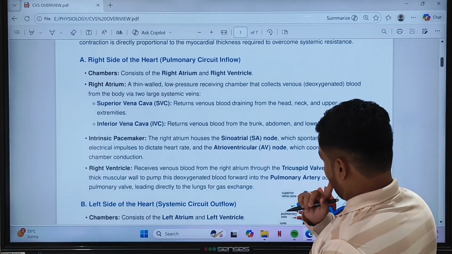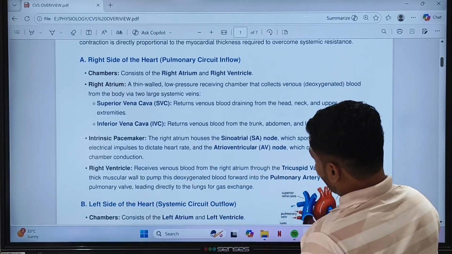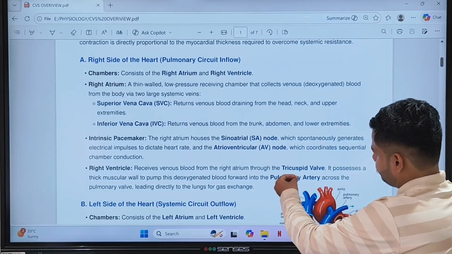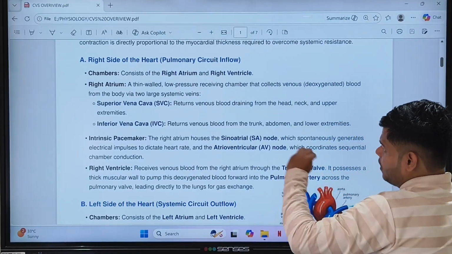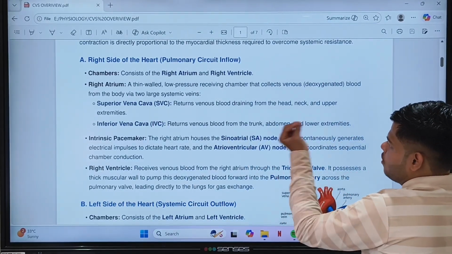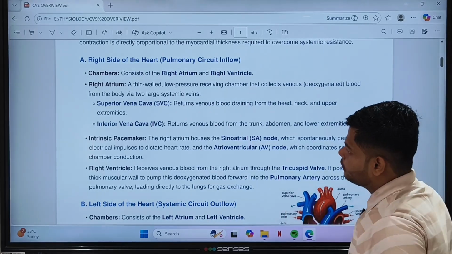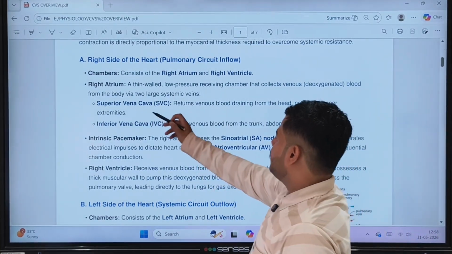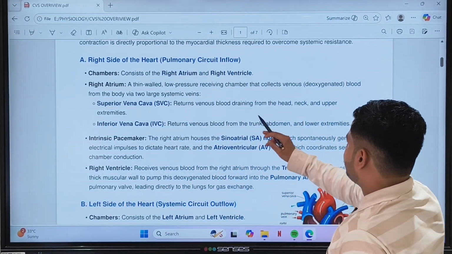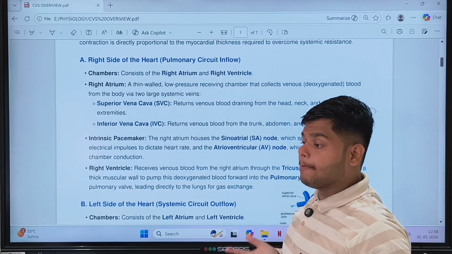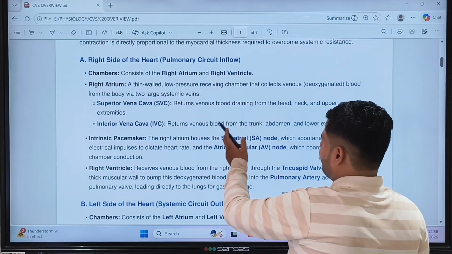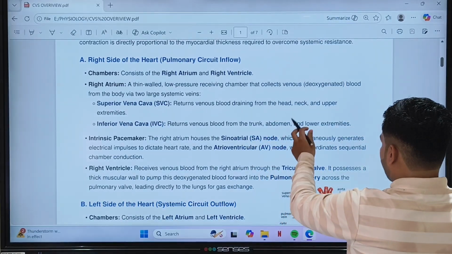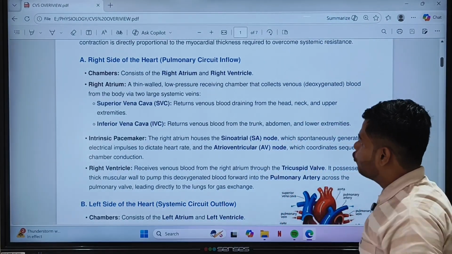The right atrium is a thin walled, low pressure receiving chamber that collects venous deoxygenated blood from the body via 2 large systemic veins. The superior vena cava returns venous blood draining from the head, neck and upper part of the body. The inferior vena cava returns venous blood from the trunk, abdomen and lower extremities, meaning our legs and all.